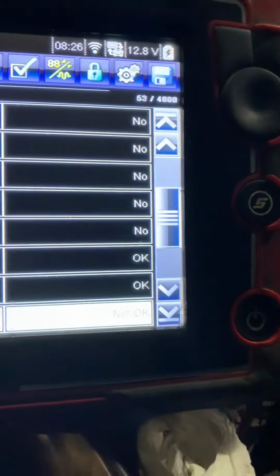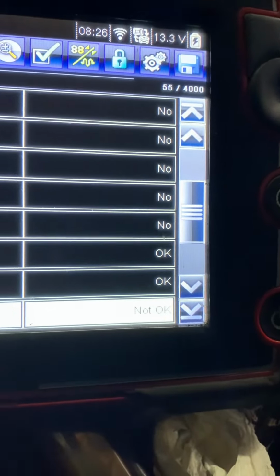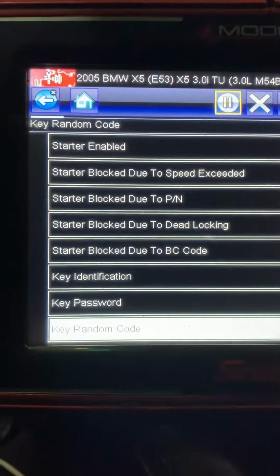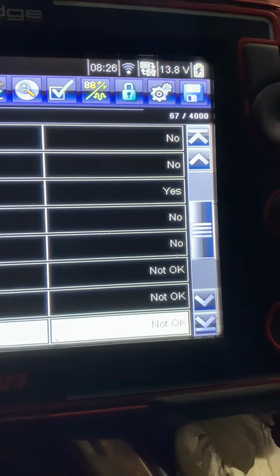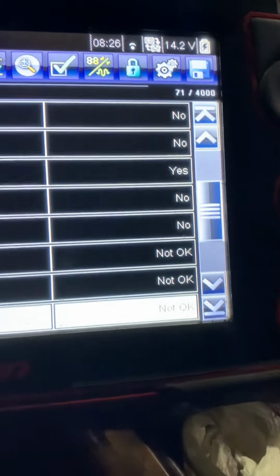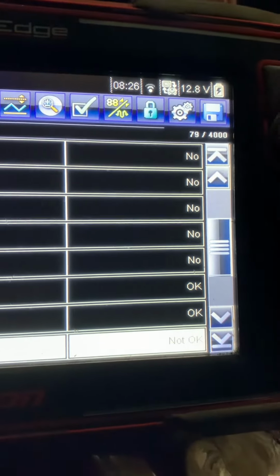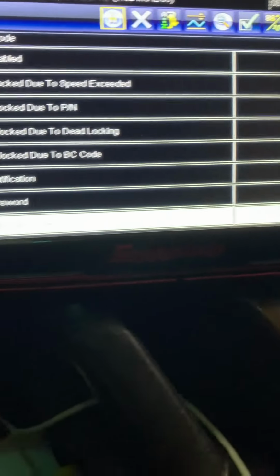All right, I'm going to turn the ignition off and pull the key out. Now, this is a no key situation: not okay, not okay, not okay. Now I put the key back in. 1 okay, 2 okay, and there should be 3 okay.